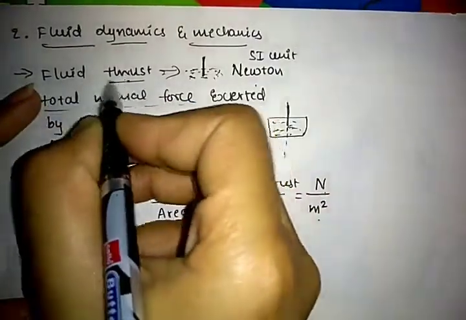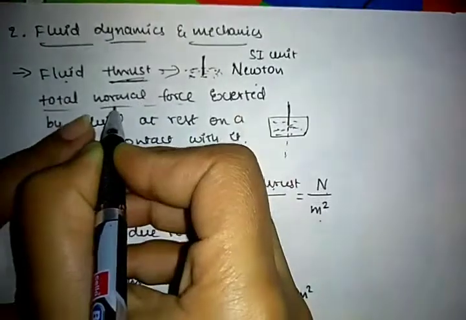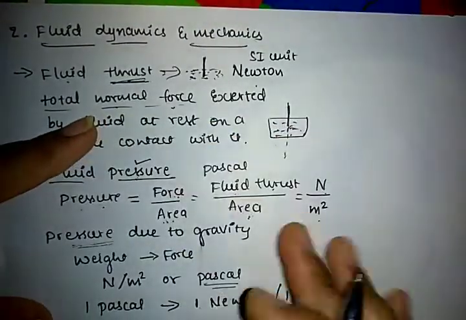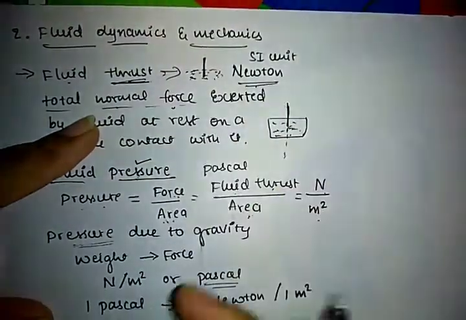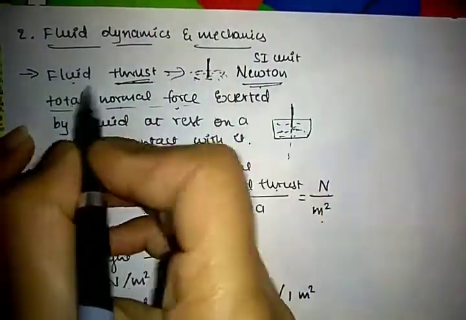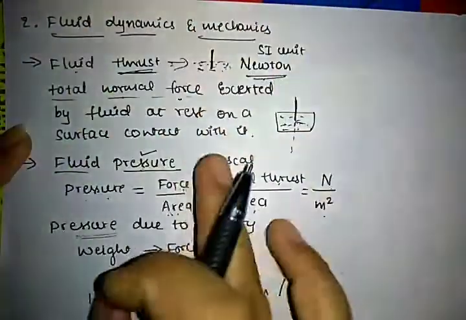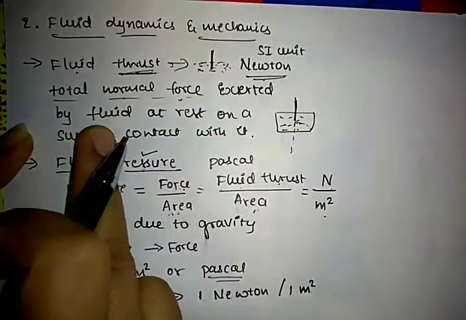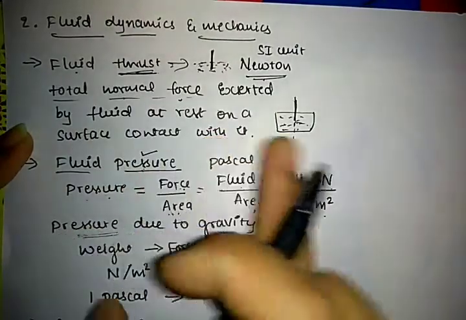The SI unit for fluid thrust: thrust here is nothing but a normal force, thrust is nothing but a force. The SI unit for force, we know, is Newton. So the SI unit for fluid thrust is Newton. Then what is the definition of fluid thrust? It is the total normal force exerted by the fluid at rest on the surface in contact with it.